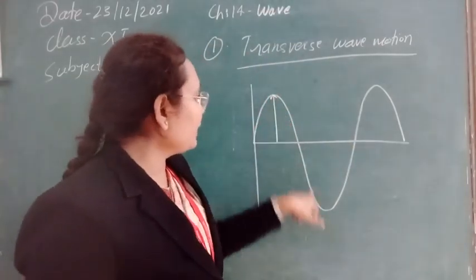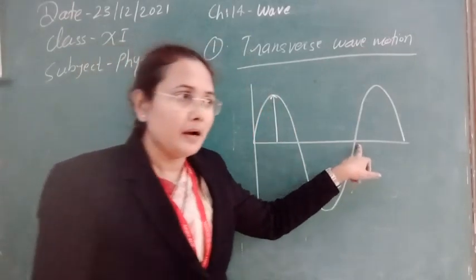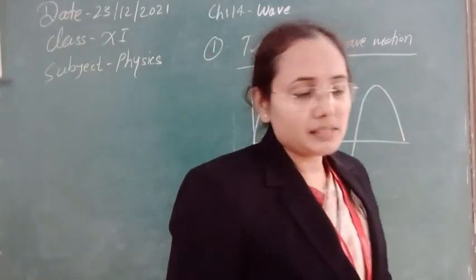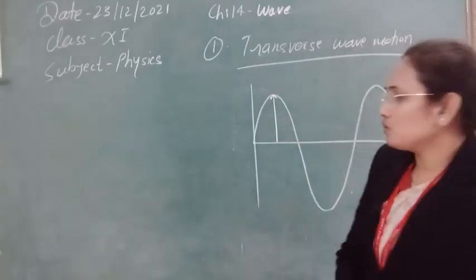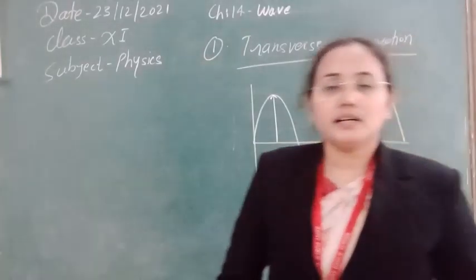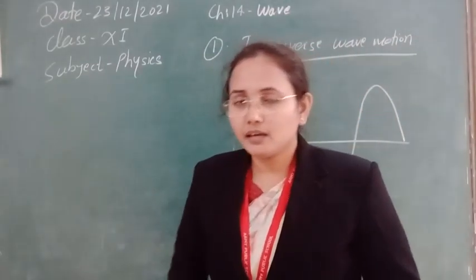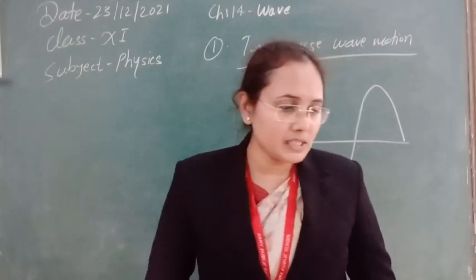As you know, the time taken to complete one cycle is the time period. Also, the length from here to here is called one wavelength. We represent it by lambda. So these are all the first properties of the wave. Later, we will see this in equations also.